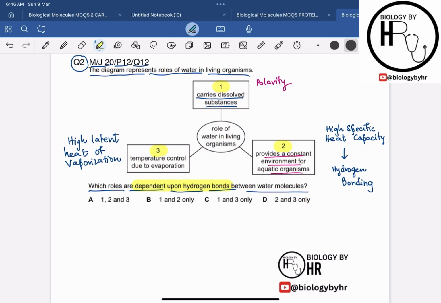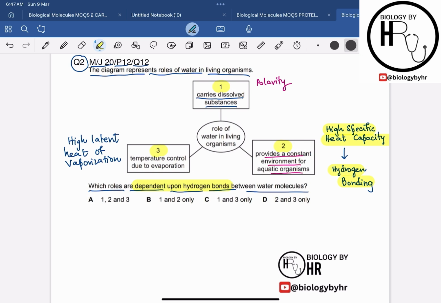Basically, over here this is correct. Why? Because this depends upon the water's high specific heat capacity, and the high specific heat capacity of the water is due to the hydrogen bonding. We know that hydrogen bonding is a very strong bond, and a lot of energy is required to break or make this bond. So yes, the constant environment provided for the aquatic organisms is due to the high specific heat capacity, which is due to the hydrogen bonding.